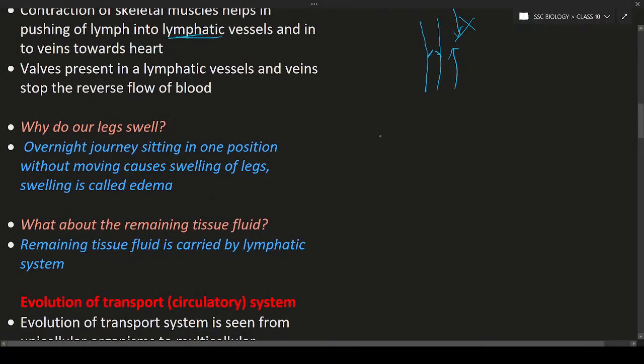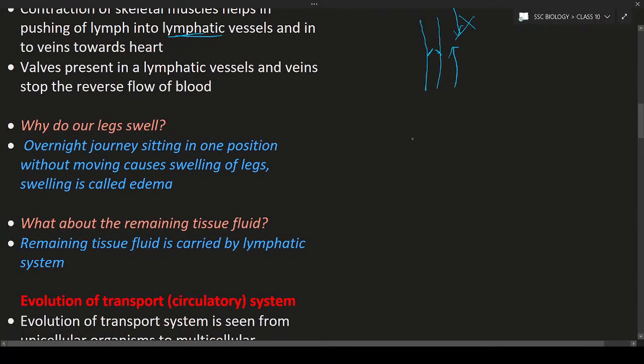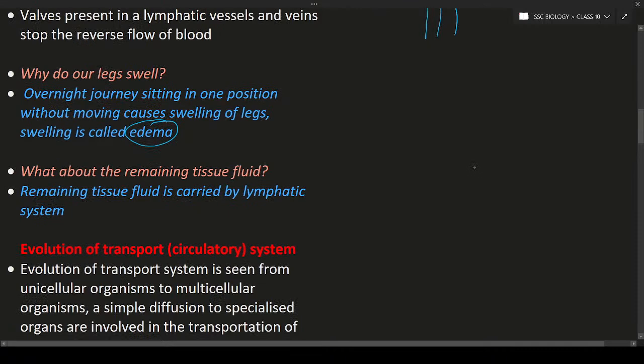So this is about it, and the next is a question in the textbooks. Why do our legs swell? While you are traveling in a bus or in a train, if you sit for a longer period of time, there will be some kind of swelling. Not in everyone's body, but in some people the swelling of legs takes place. The reason is edema. Edema is nothing but a feeling of fluid-like substance inside the legs or in the hands. What about the remaining tissue fluid? The remaining tissue fluid is carried away by the lymphatic system.